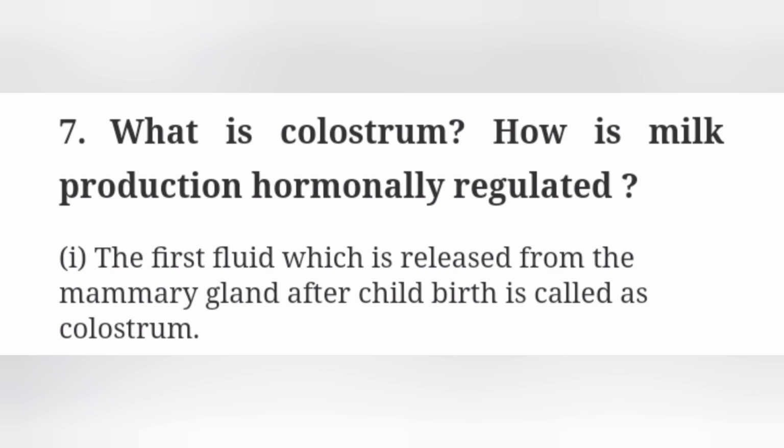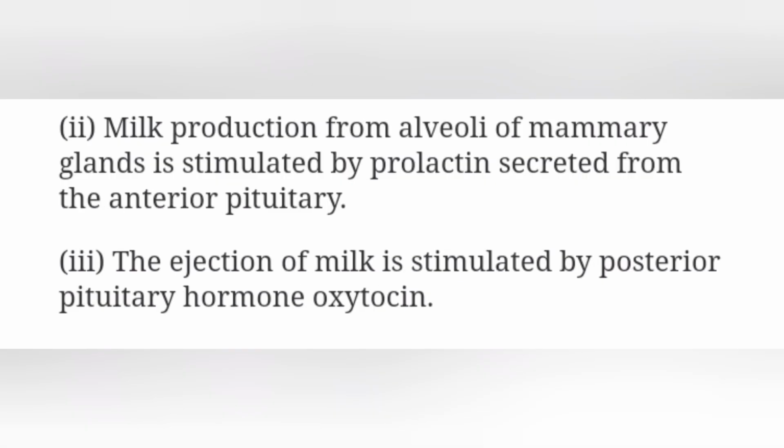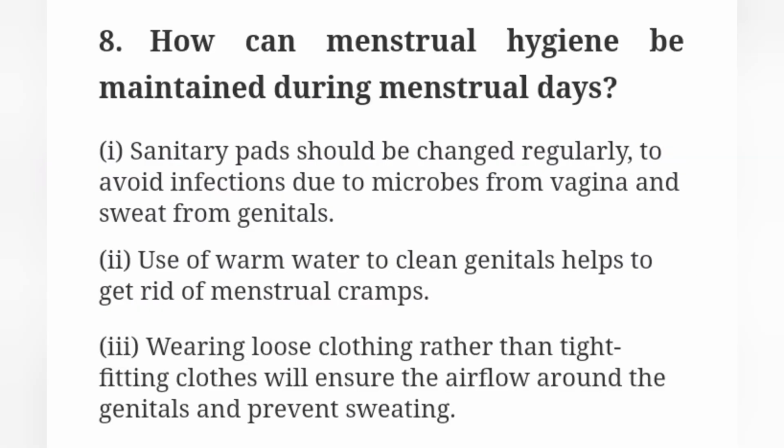First point, the first fluid which is released from the mammary gland after childbirth is called colostrum. Second point, milk production from alveoli of mammary gland is stimulated by prolactin secreted from the anterior pituitary. Third point, the ejection of milk is stimulated by posterior pituitary hormone oxytocin.